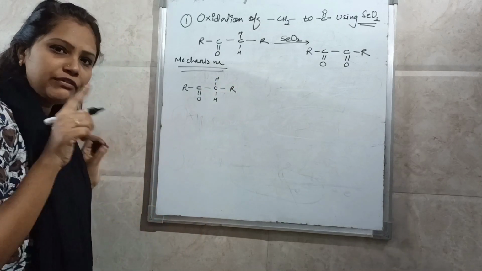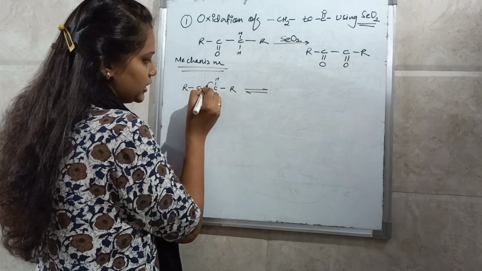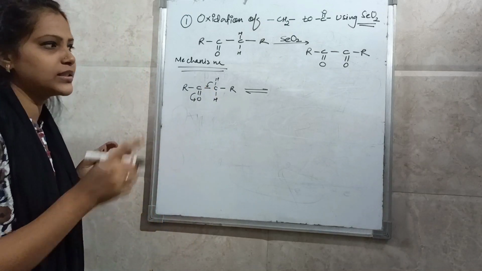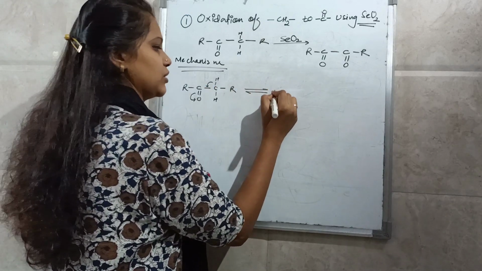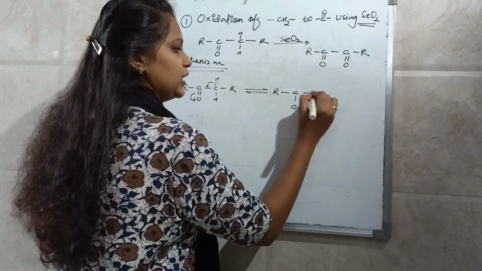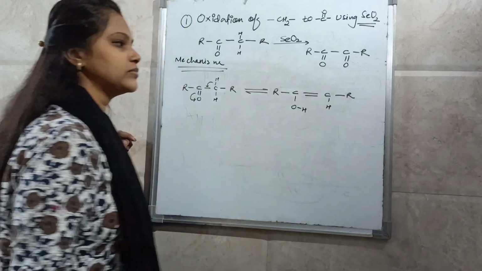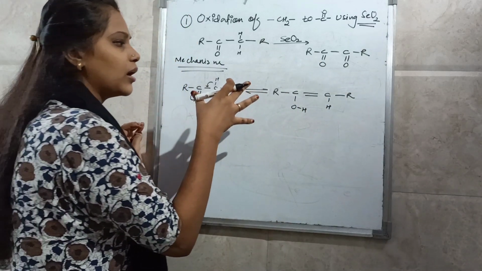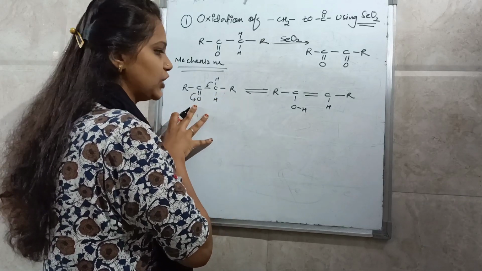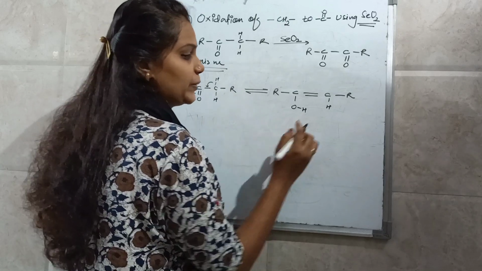in the first step it will tautomerize. See here, this will tautomerize. This step is nothing but a tautomerization. So you will get ROH over here, then C double bond H and R. This is a tautomerization in which the keto group is converted into enol. This is keto and it is converted into enol.